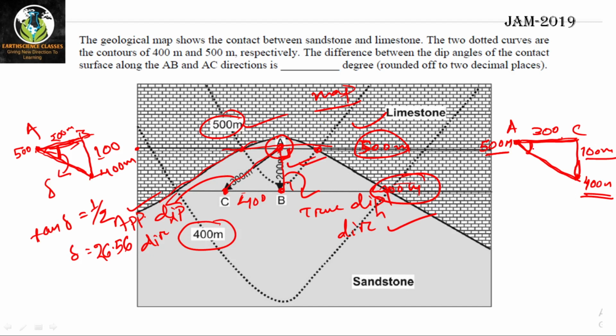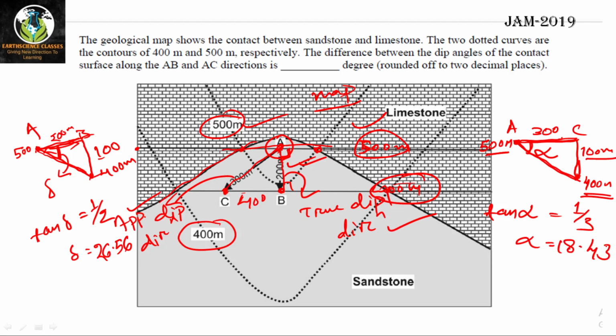So the angle of inclination of the bed from horizontal, which is not measured perpendicular to strike, is termed as apparent dip. So what is the apparent dip here? Same formula, tan alpha will be equal to 1 by 3. So alpha will be around 18.43. I have already calculated these values, so you can use calculator. Alpha will be 18.43.